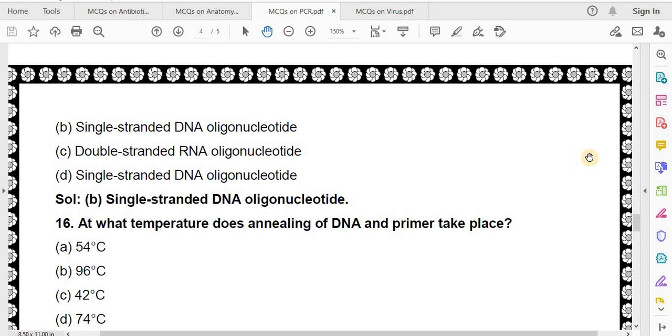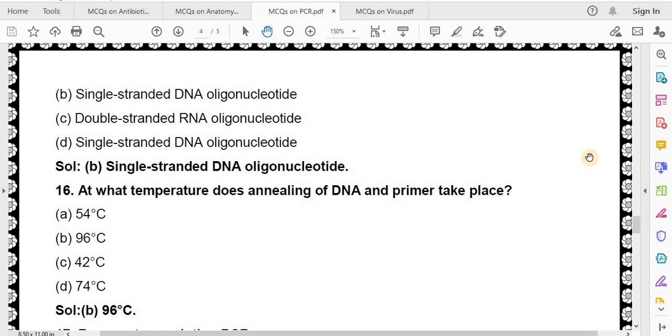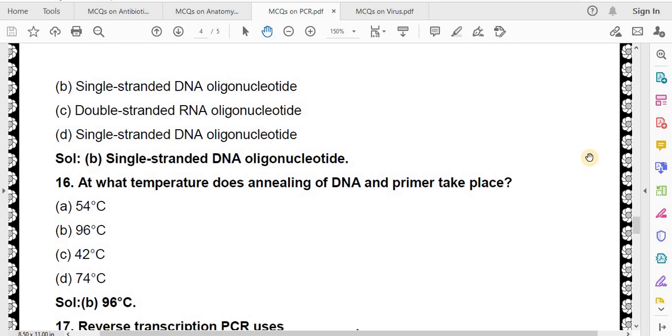At what temperature does annealing of DNA and primer take place? 54 degrees centigrade, 96 degrees centigrade, 42 degrees centigrade, 74 degrees centigrade. Correct answer is 96 degrees centigrade.